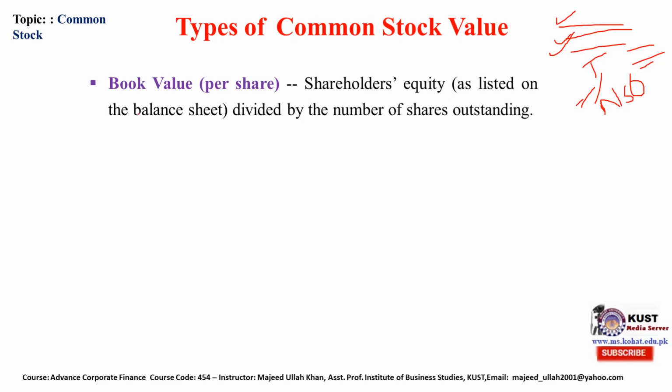Shareholder equity listed on the balance sheet divided by number of shares outstanding is called book value per share.